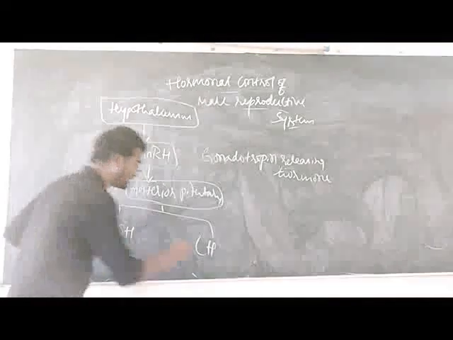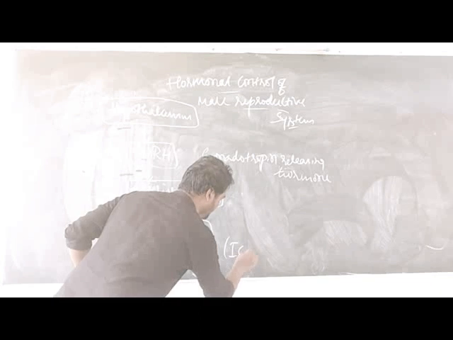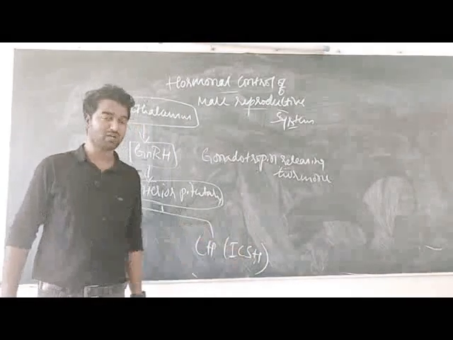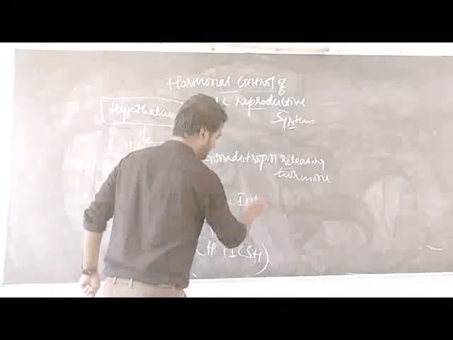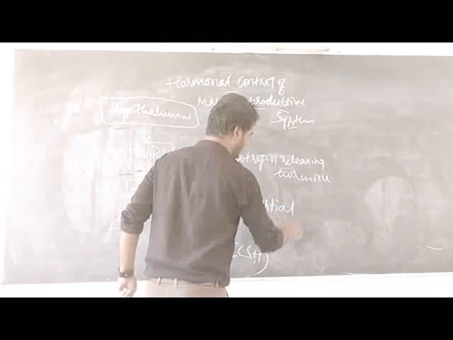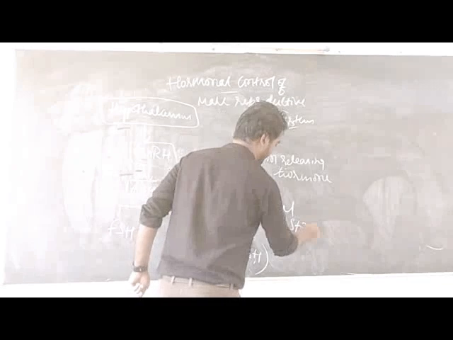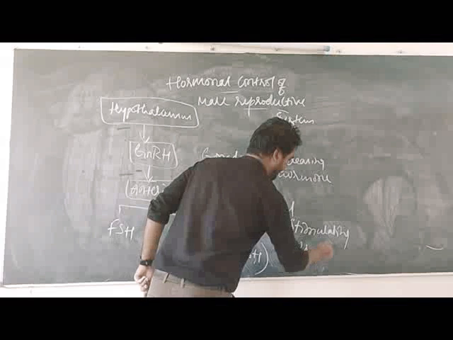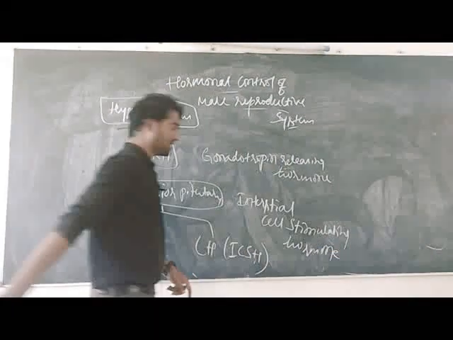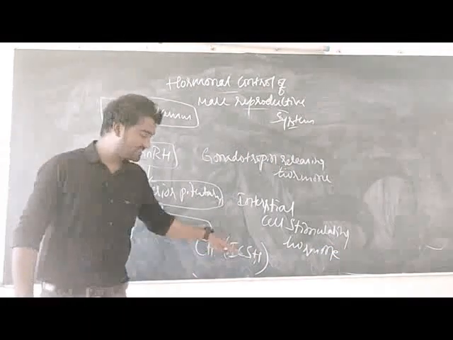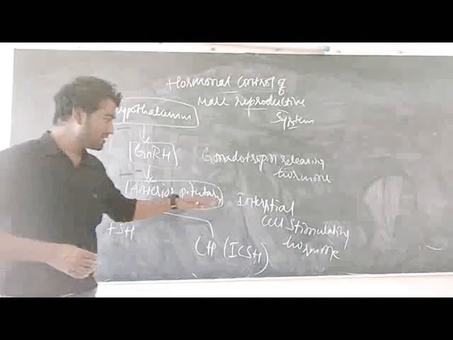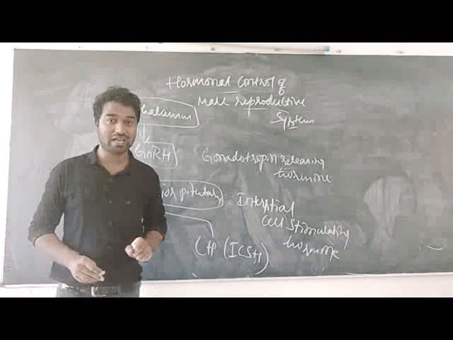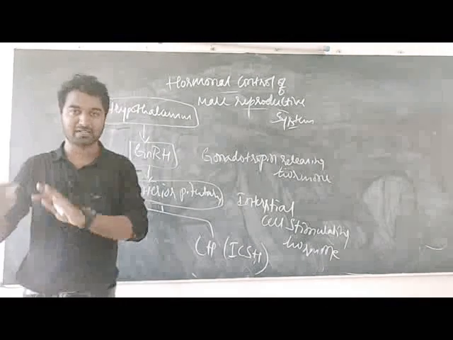LH hormone is also known as ICSH, interstitial cell stimulating hormone. Interstitial cells are also known as Leydig cells. I will explain later.